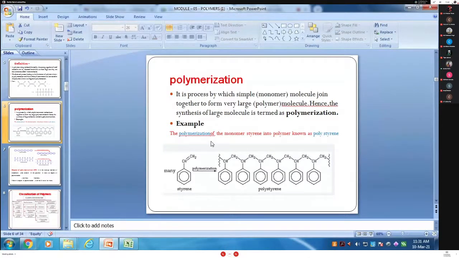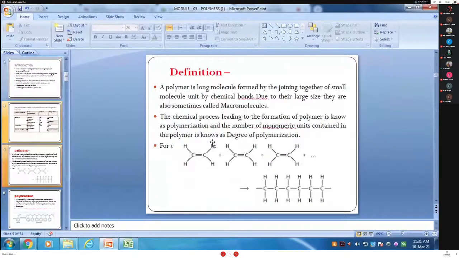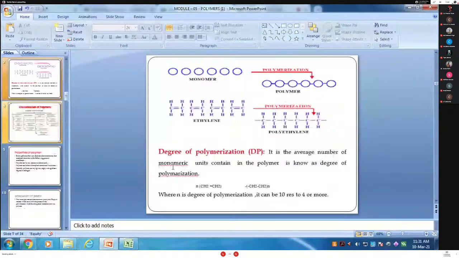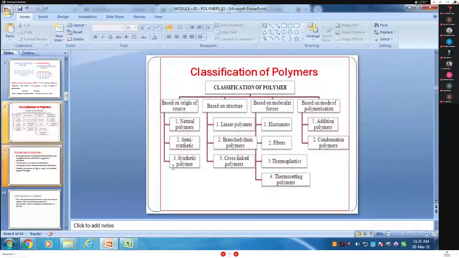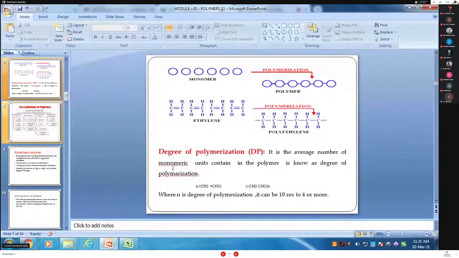So what is meant by the polymer? Tell me first. Tell me, Tejas, from division C. Aditya, can you hear me? Yes, ma'am.